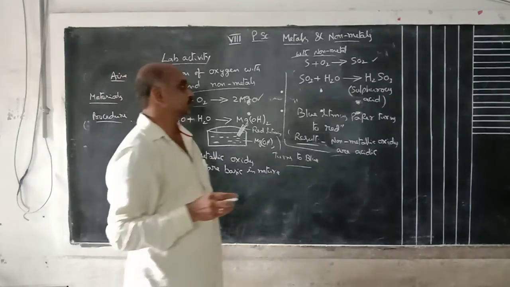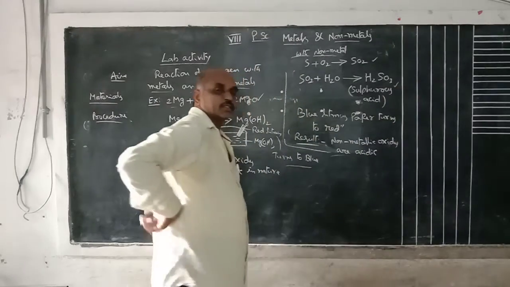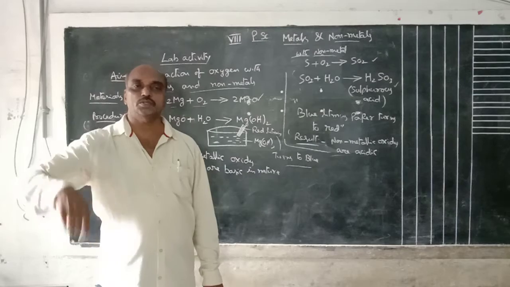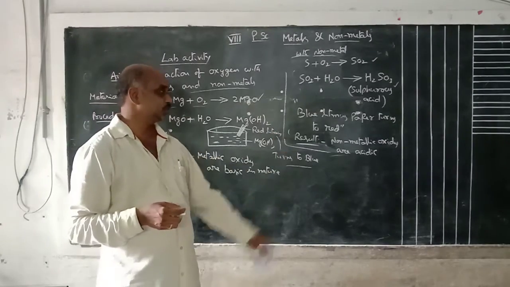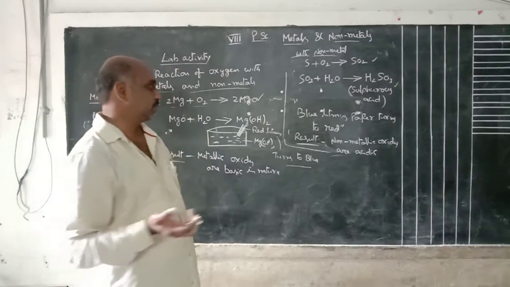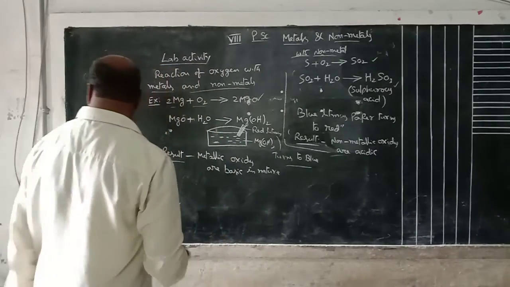What happened? Some liquid is formed. That liquid is sulfurous acid. How to test whether it is acid or not? Introduce blue litmus paper. The litmus paper changes to red in color. So the solution is acidic in nature. What is the result? Non-metallic oxides are acidic in nature.